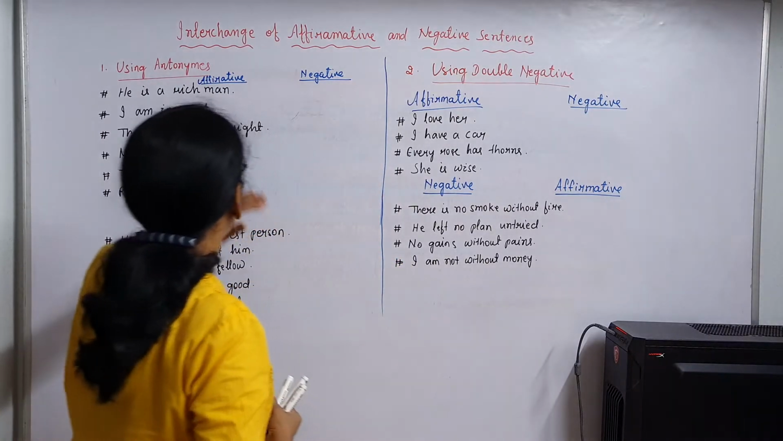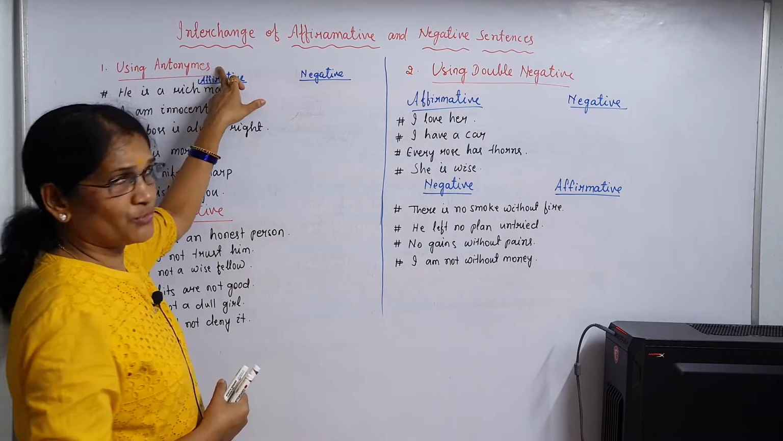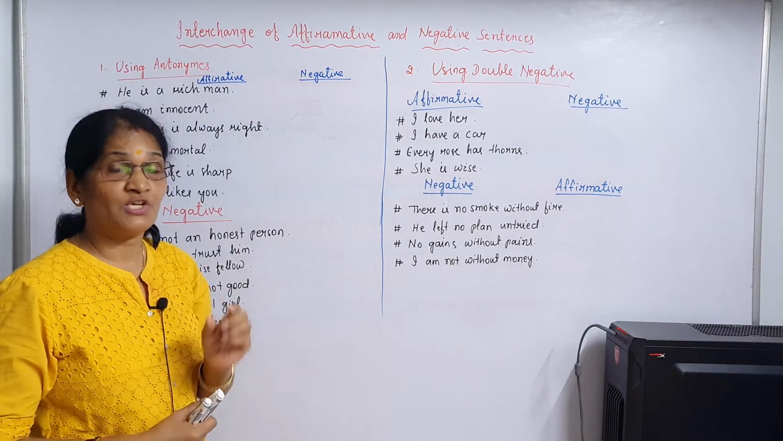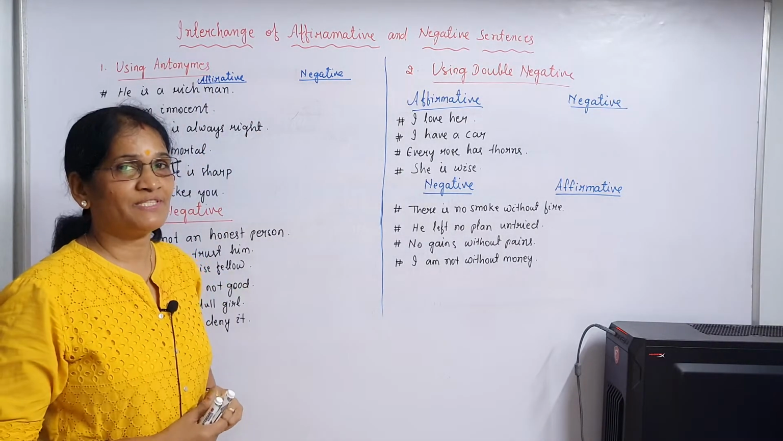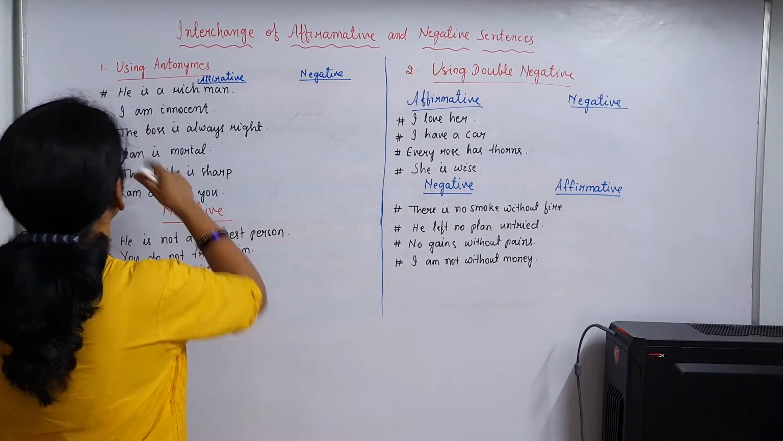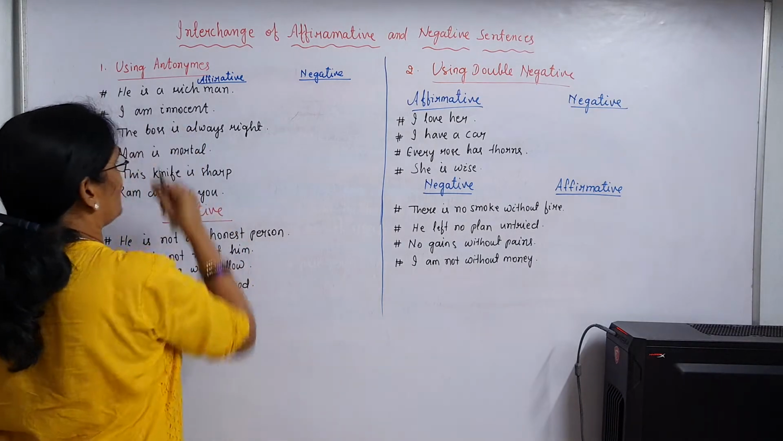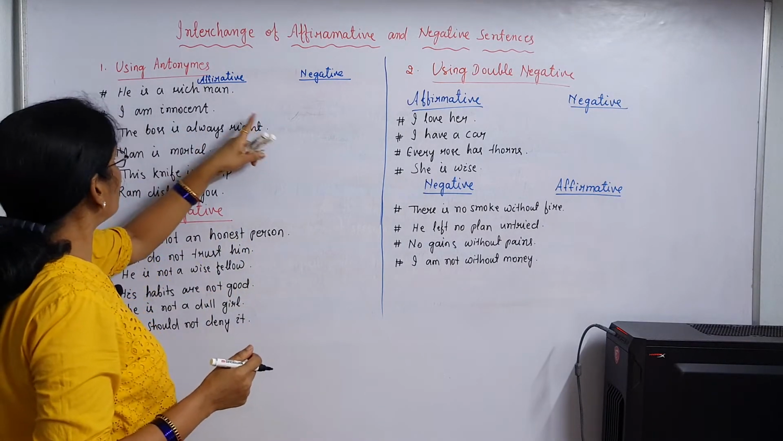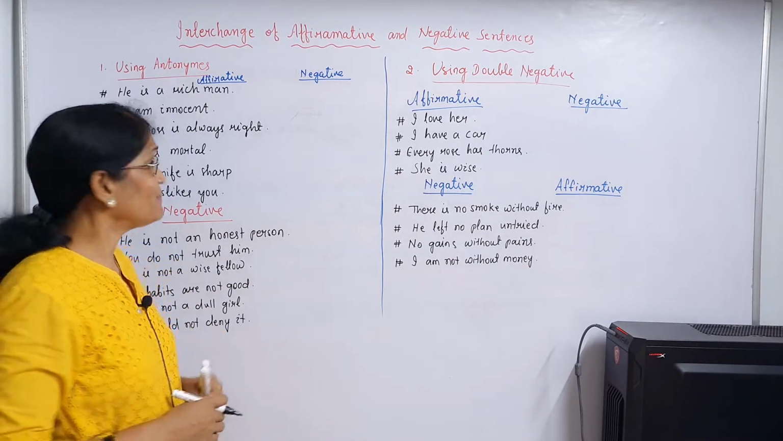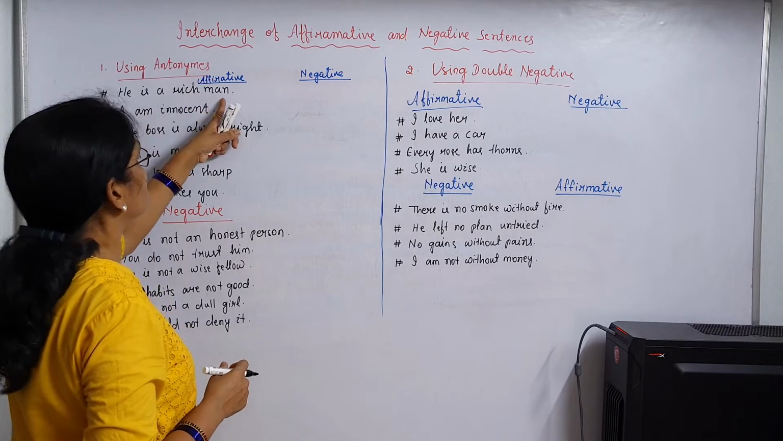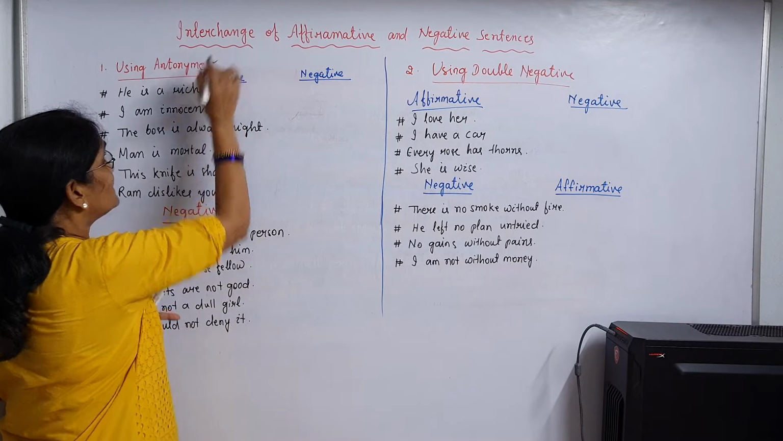Okay. So first we have to change from affirmative to negative using antonyms. Using antonyms, the sentence will be changed but its meaning will not be changed, right? So he is a rich man. Try to understand, he is a rich man. If I write its negative form, he is not a rich man, the meaning already changed. So we can't write he is not a rich man. He is a rich man.